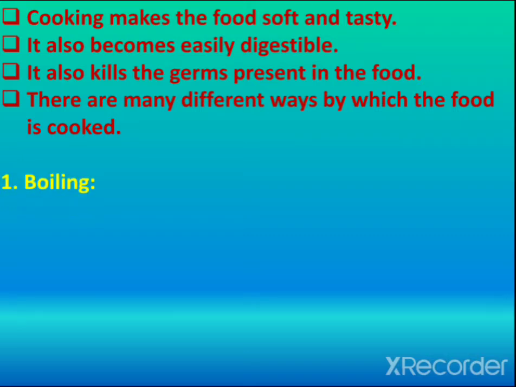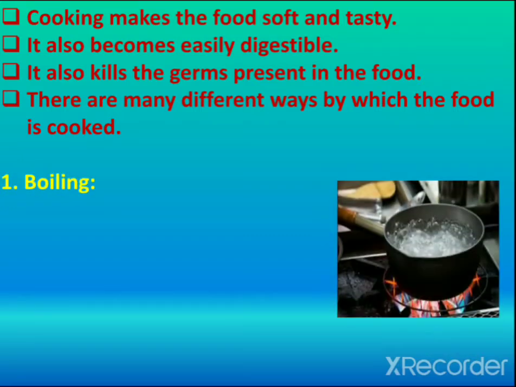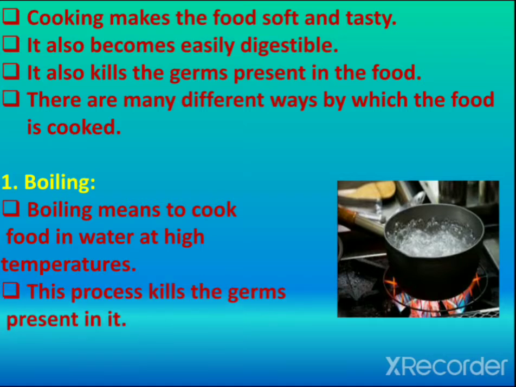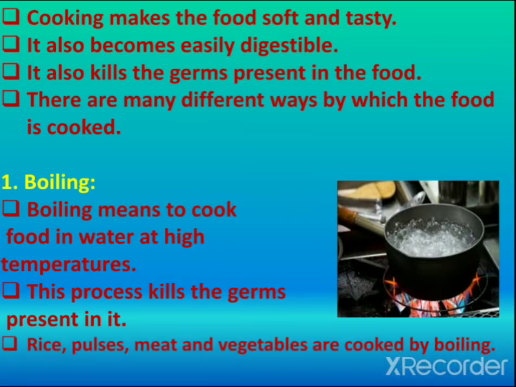First process is boiling. See this picture. This picture is about water boiling. Boiling means to cook food in water at a high temperature. This process kills the germs present in food. For example, rice, pulses, meat and vegetables are cooked by boiling.